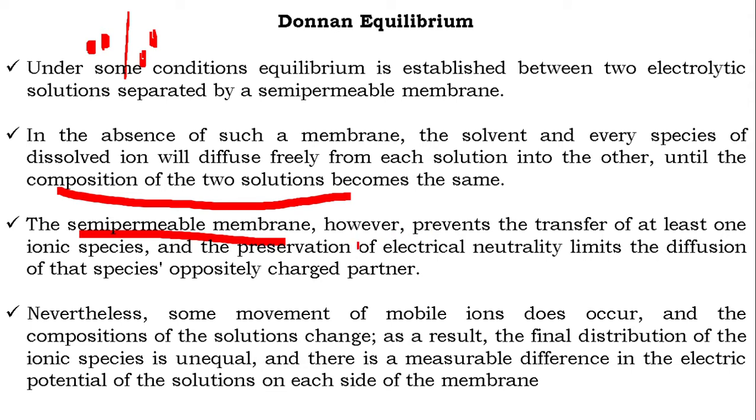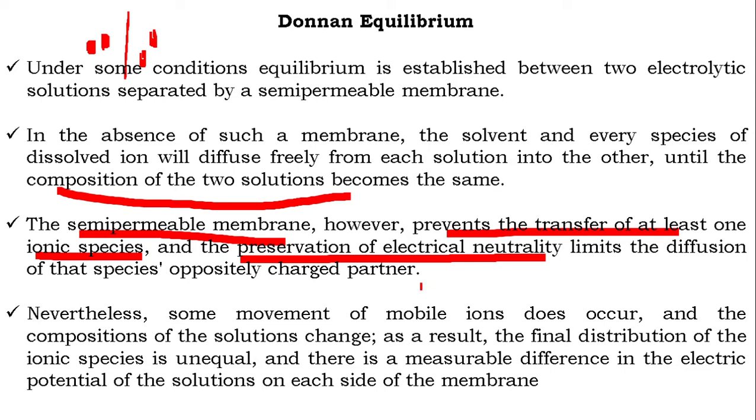And when the particles which are not allowed to pass through have charges, we say that charge is localized, it is confined to one side of the membrane, and it will result in the establishment of a different type of equilibrium. That is what is called Donnan equilibrium. So the semi-permeable membrane prevents the transfer of at least one ionic species. Why? This ionic species, maybe proteins, etc., are larger in size. They cannot pass through the membrane. And preservation of electrical neutrality limits the diffusion of that species' oppositely charged partner.